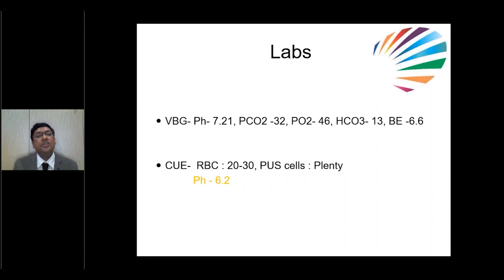We have done further evaluation. Child is having metabolic acidosis. pH is 7.21, bicarb is 13. And she is showing RBC around 20 to 30. White cells are plenty. Urine pH is 6.2. Here pH is also very, very important for diagnosis. We'll discuss again. What else do you want to do here?